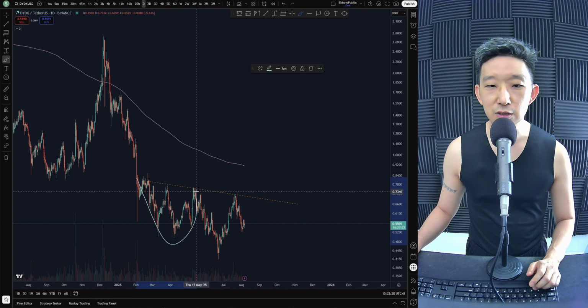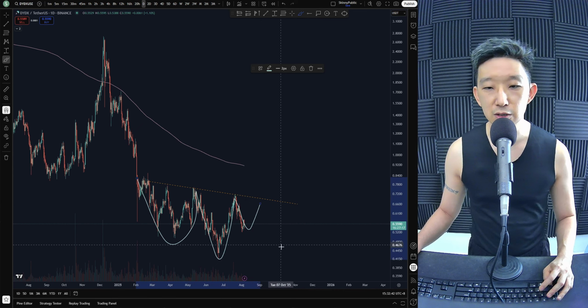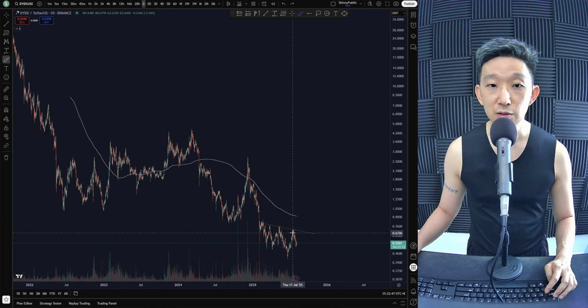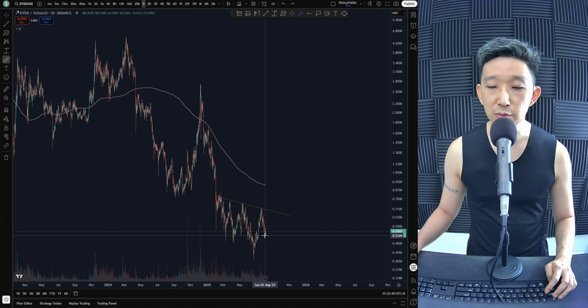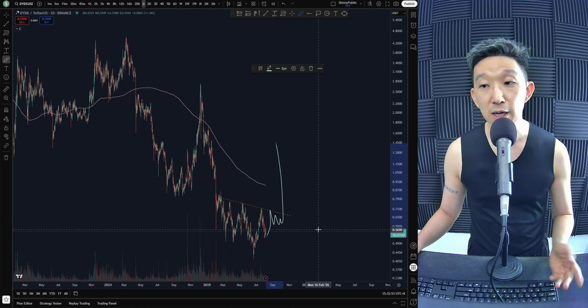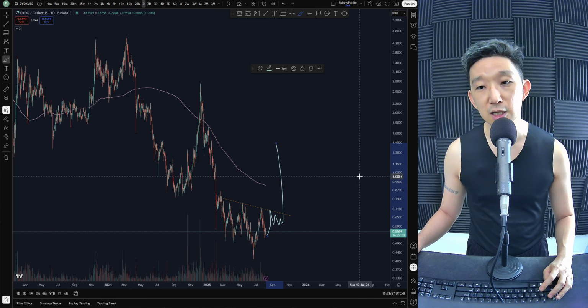This could be an inverse head and shoulders in the making. Very big left shoulder. Head. I think this could be the right shoulder. I think DYDX could be completing an inverse head and shoulders. I think this could be a breakout that's waiting to happen. Boom. Going back above $1. Racing towards $2. That's my guess though.